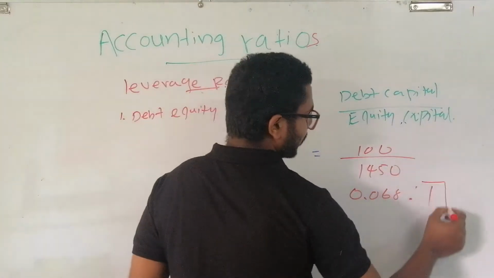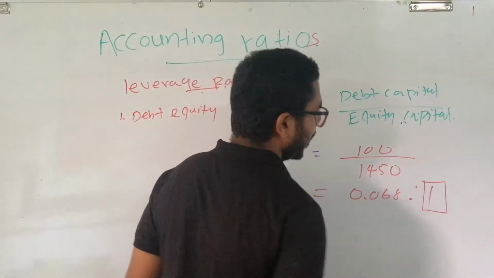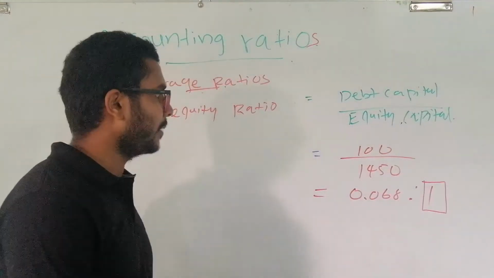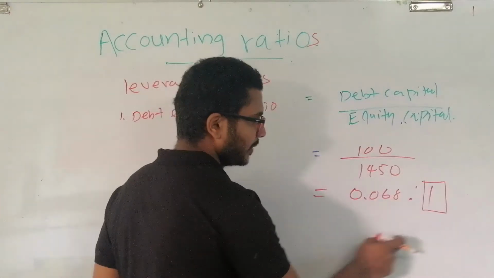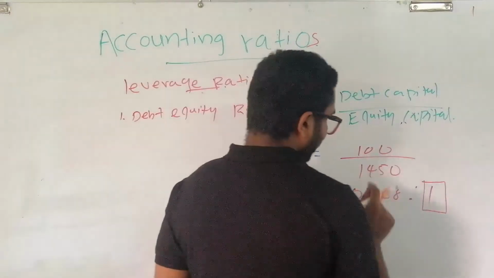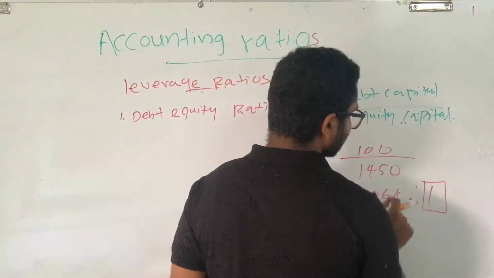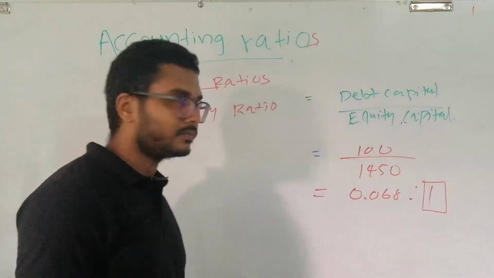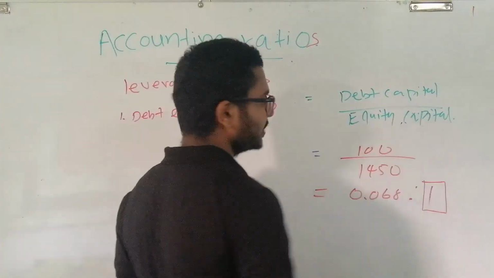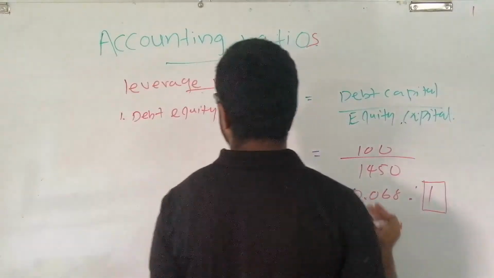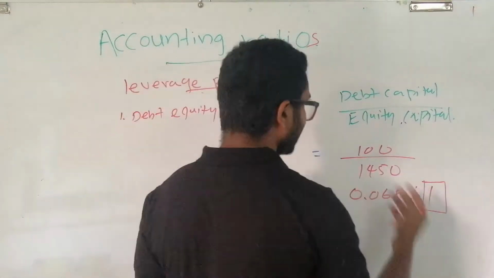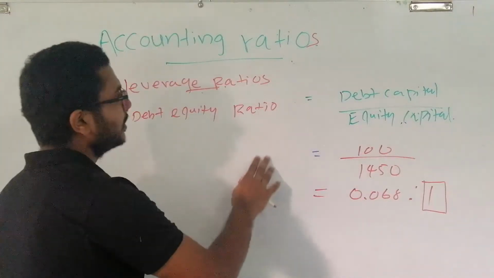When we have 1 rupee worth of equity capital, that means at the same time we have 0.068 worth of debt capital. And this is what we can derive from calculating the debt equity ratio.